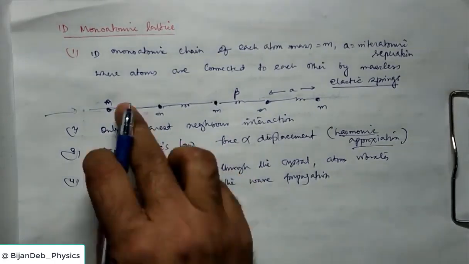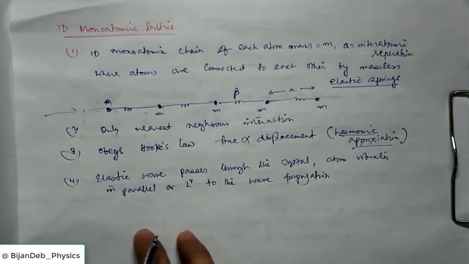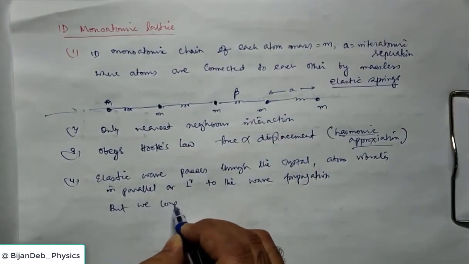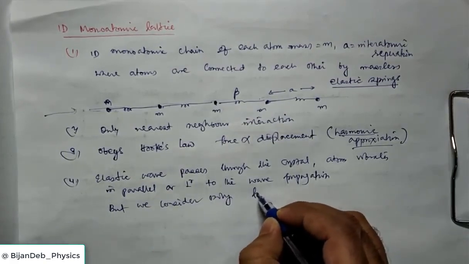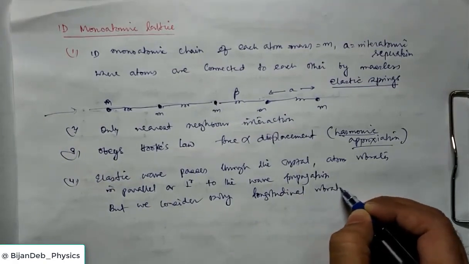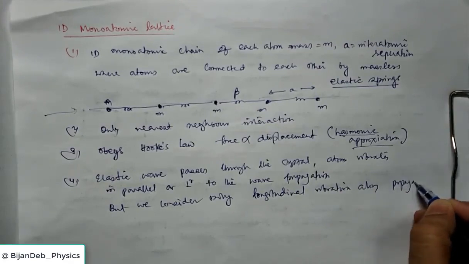If the wave propagates along the positive x direction, it may vibrate perpendicularly, that is the transverse vibration, or longitudinal vibration, but we consider only longitudinal vibration along propagation. So this is our assumption.